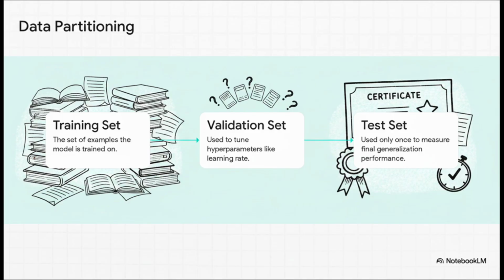Then you've got the validation set. Think of this like a practice quiz. We use it to check in, tune the model's settings a little, and just generally see if it's on the right track. And finally, the test set. This is the final exam. It's brand new data the model has never, ever seen, and it gives us the final, honest-to-goodness grade on how well it's going to do in the real world.